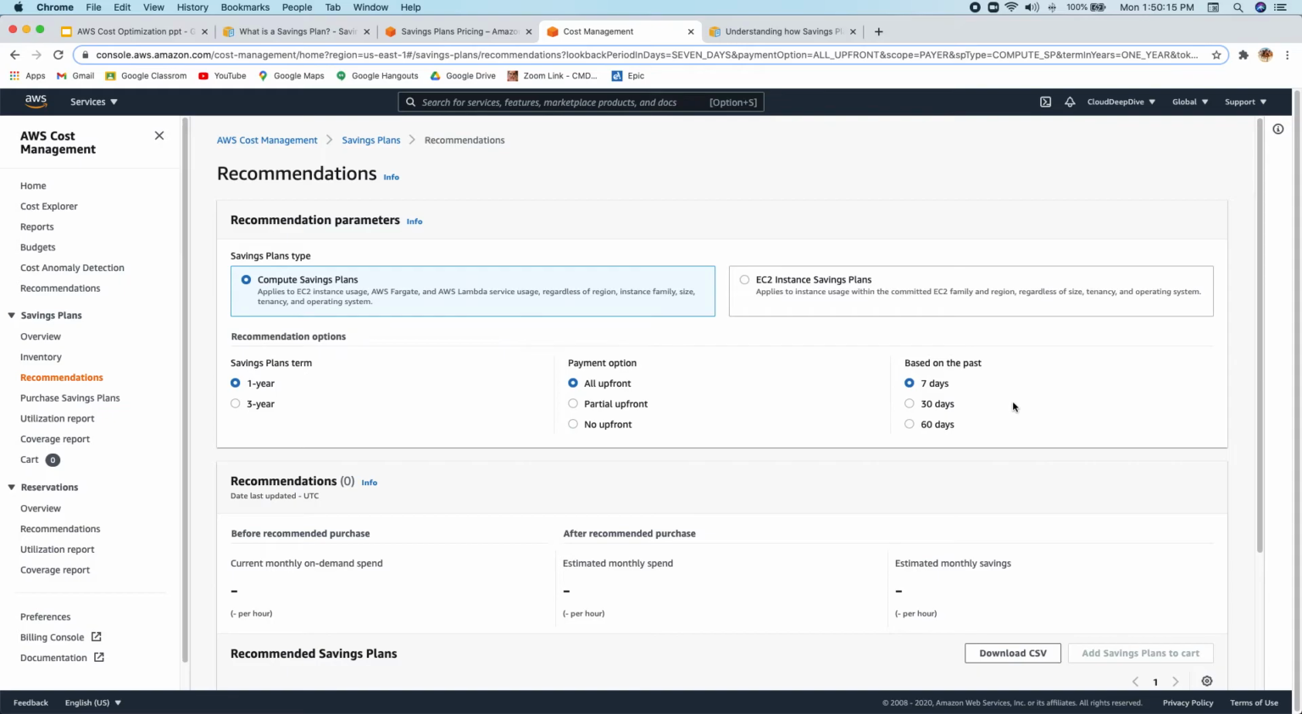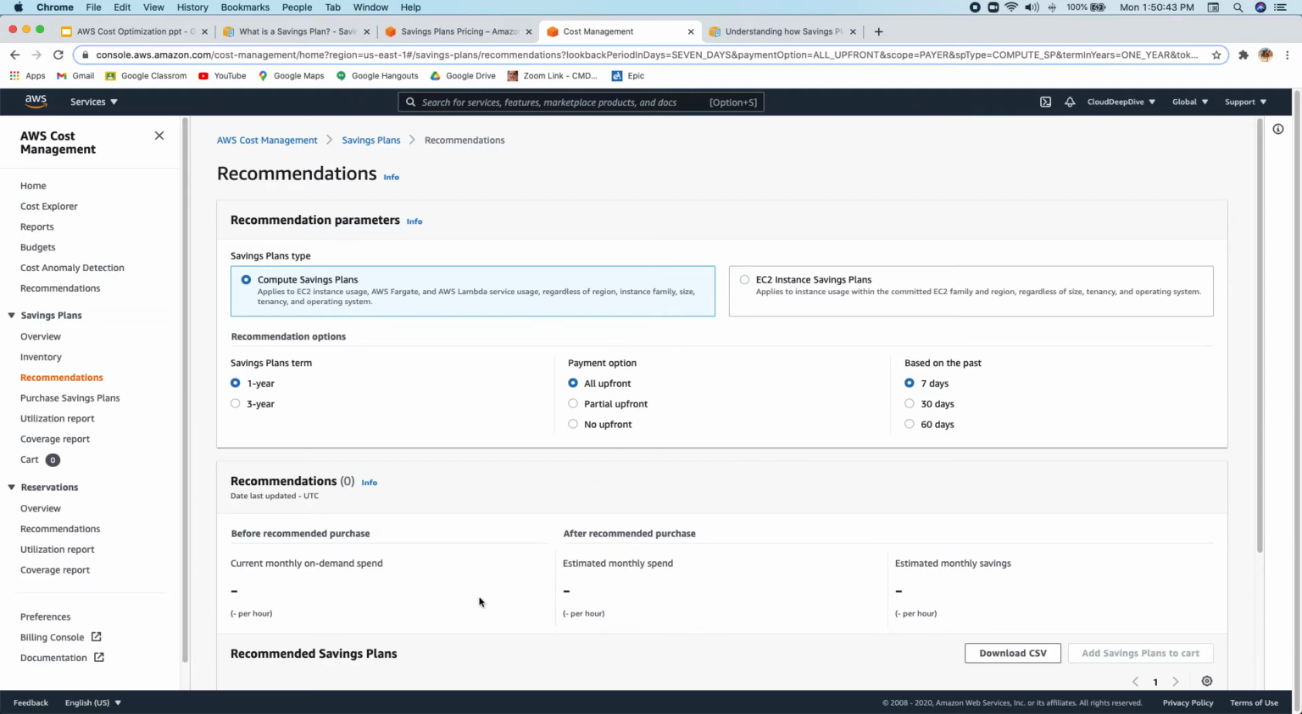While calculating the recommendation, it excludes any RI covered EC2 instances or any spot instances. Those are excluded because they are already at the discounted price. So it does not include those and provides a recommendation purely for on-demand compute usage. Similarly, you can choose 30 days or 60 days based on how much past data you are choosing, and it provides you the recommendation based on that.